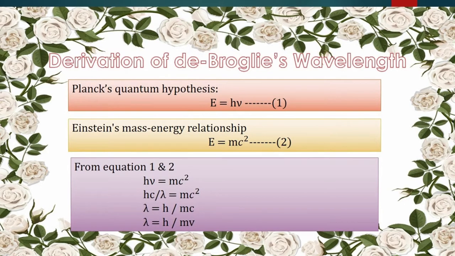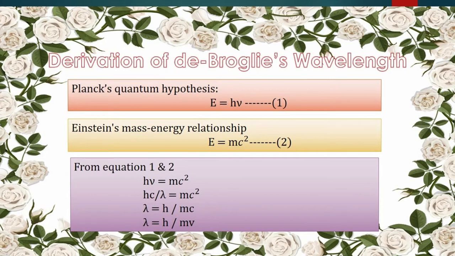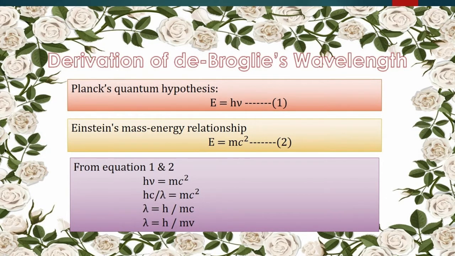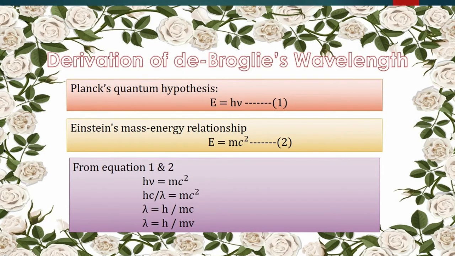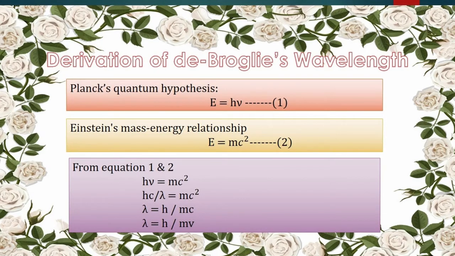According to Max Planck, the amount of energy associated with the quantum of radiation is proportional to the frequency of light. So, energy associated with quantum, that is E, is directly proportional to frequency of light nu.